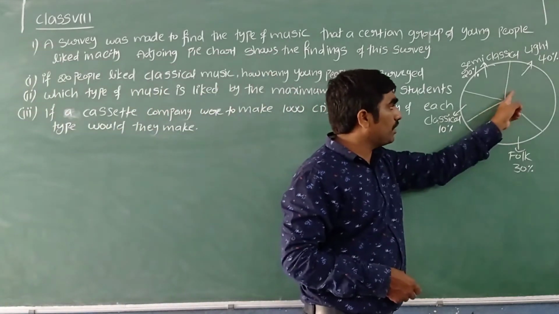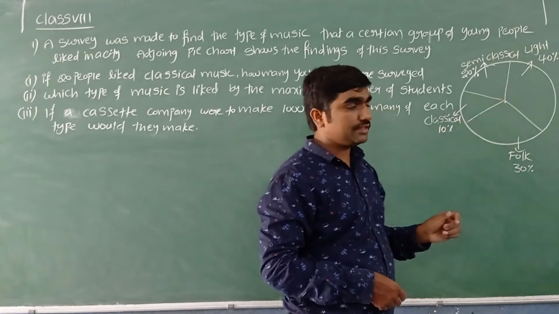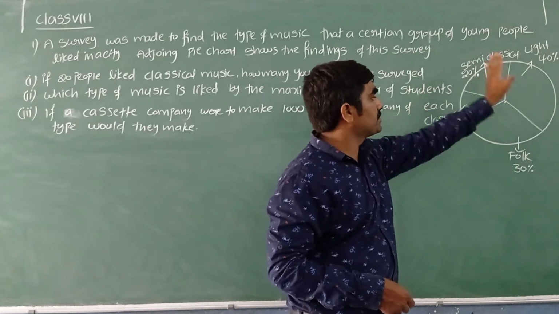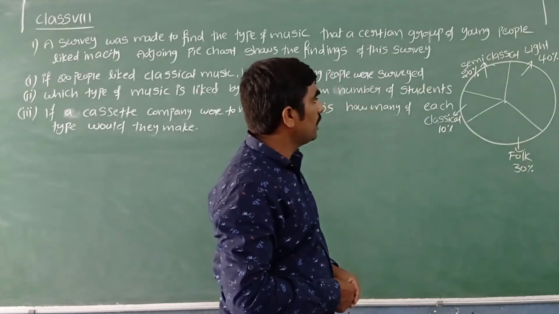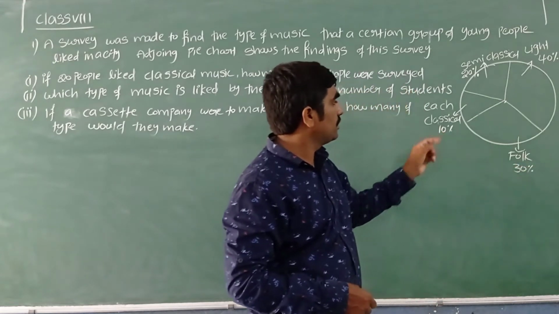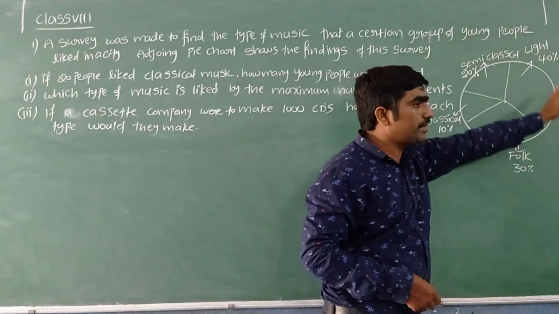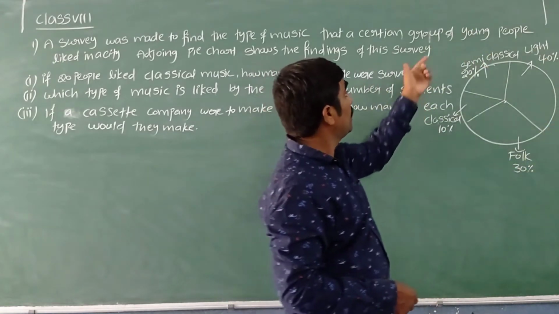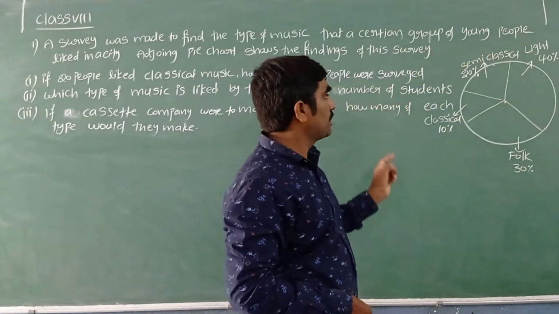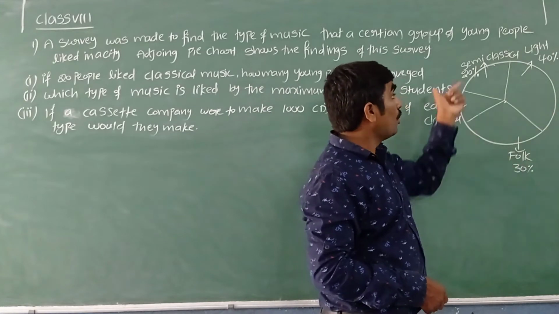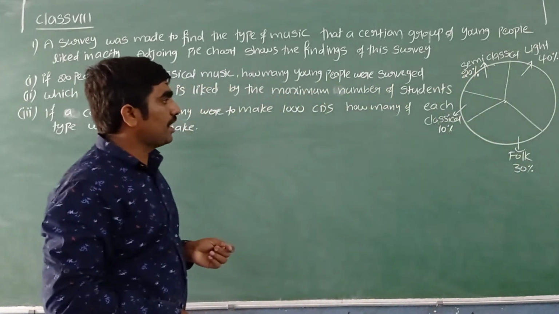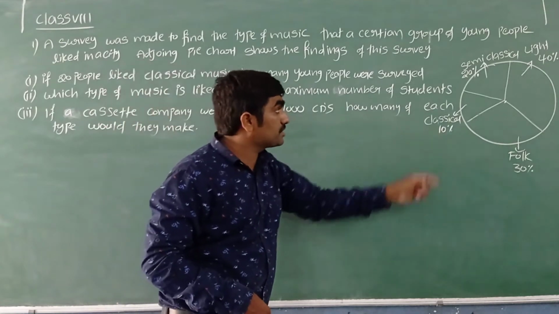Actually, they did not give any central angle here. So what total do we need to consider? 100%. You can see here 40 plus 30 is 70, plus 10 is 80, plus 20 is 100. Total young people surveyed is nothing but 100%. Out of the 100%, only 20% are interested in semi-classical and 10% are interested in classical.